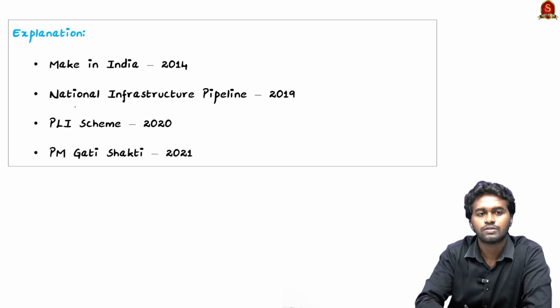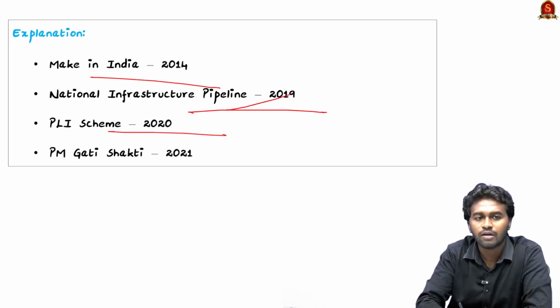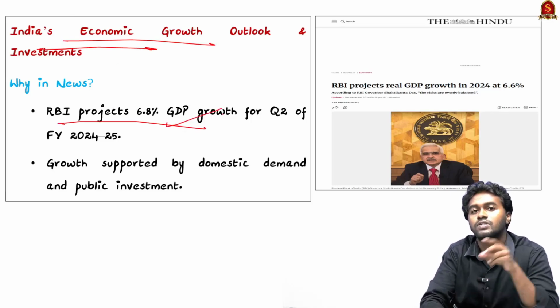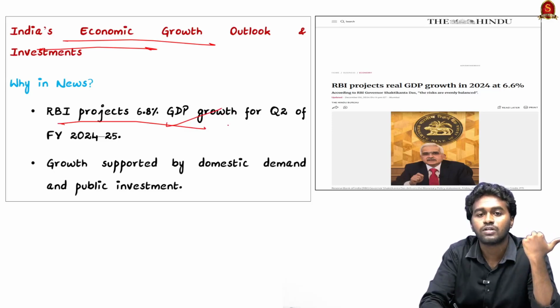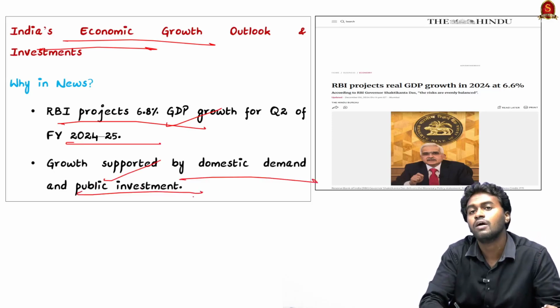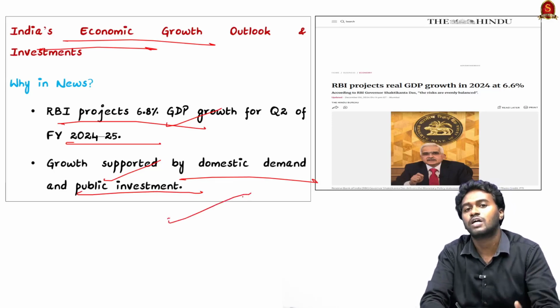Yes, Make in India was launched in 2014. The National Infrastructure Pipeline initiative was launched in 2019, the Production Linked Incentive Scheme was brought in 2020, and Gati was brought in 2021. So why are we discussing this? Because recently the RBI projected a GDP growth of 6.8% for the second quarter of the financial year 2024-25, and this growth was supported by domestic demand and public investment. So public investment, especially for infrastructure development.